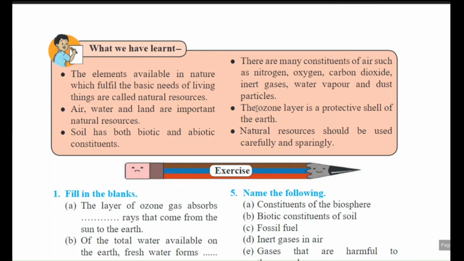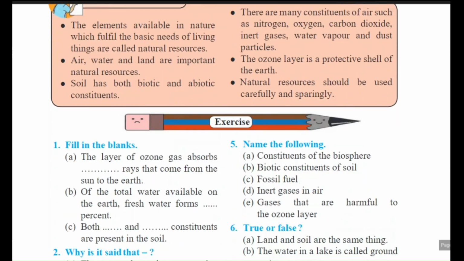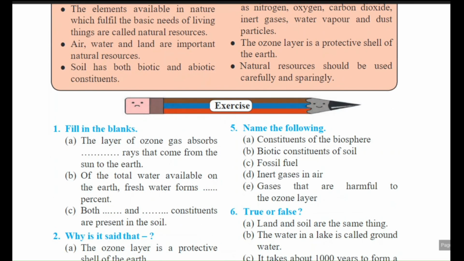The ozone layer protects the earth from the harmful rays emitted from the sun. Last one, natural resources should be used carefully and sparingly. So our first lesson, the natural resources, ends here.